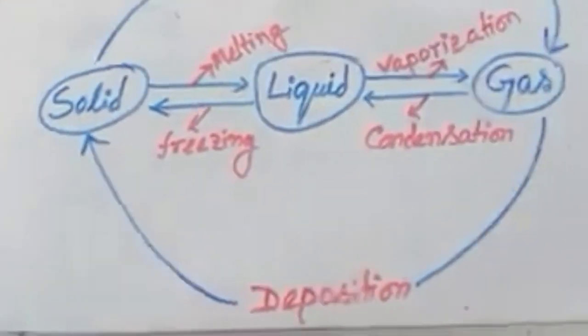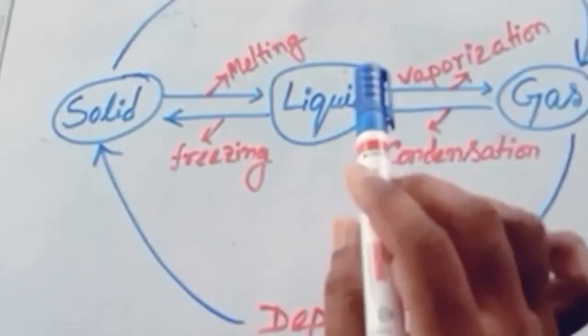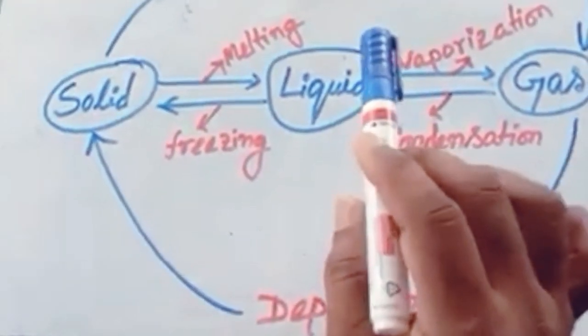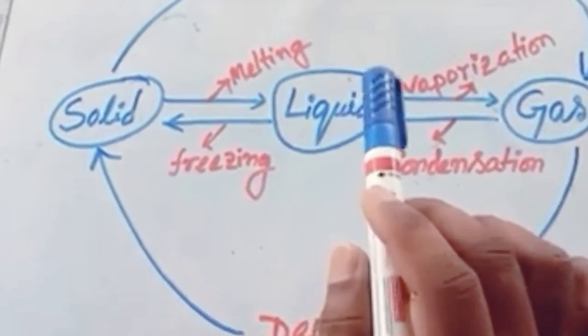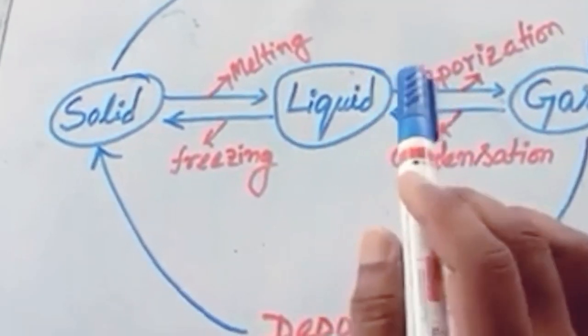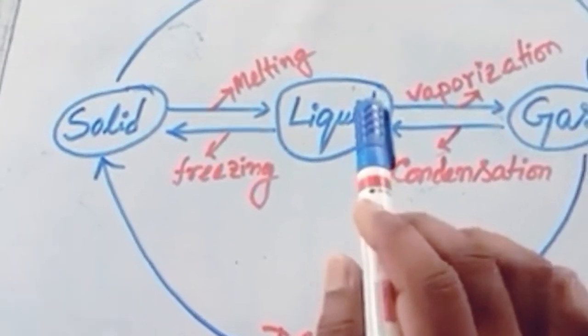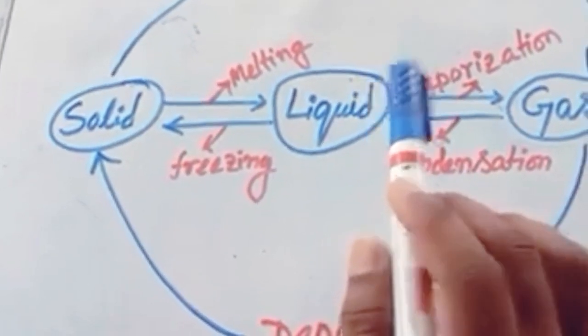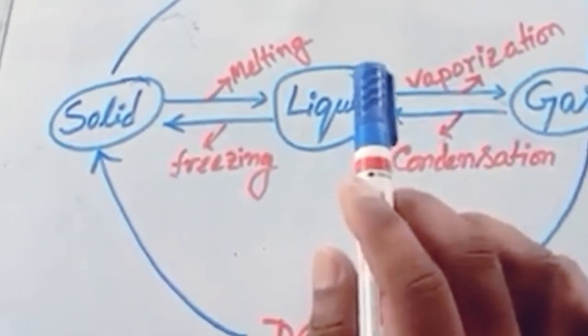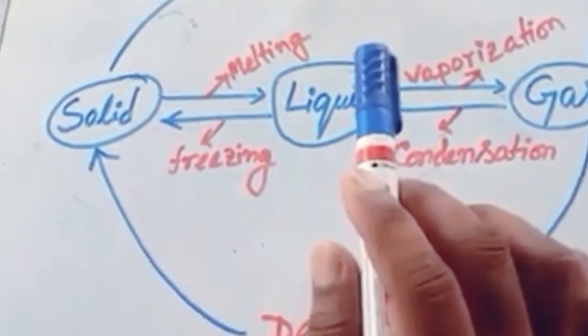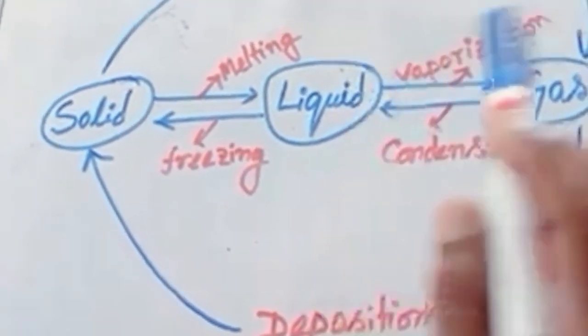Next, the part for the liquid. In a liquid, the molecules are loosely packed. Liquids do not have a definite shape but have a definite volume. Liquids are compressible, unlike solids. Liquids diffuse slowly. Liquids flow from a higher level to a lower level.